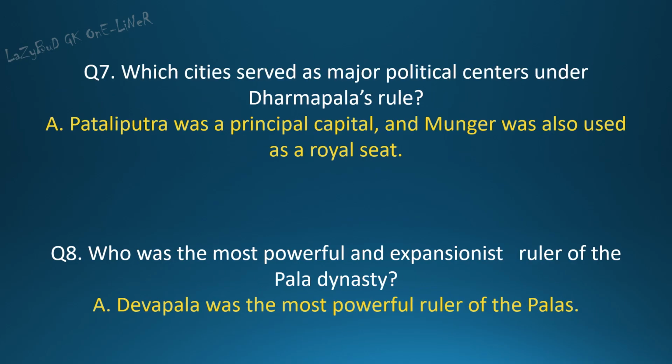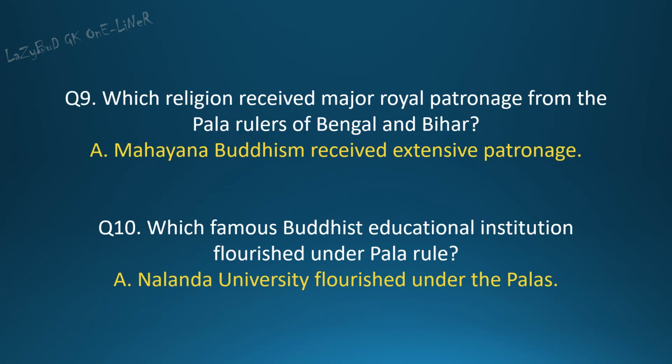Question 7. Which cities served as major political centers under Dharmpala's rule? Answer. Patliputra was a principal capital, and Munger was also used as a royal seat. Question 8. Who was the most powerful and expansionist ruler of the Pala dynasty? Answer. Devpala was the most powerful ruler of the Palas.